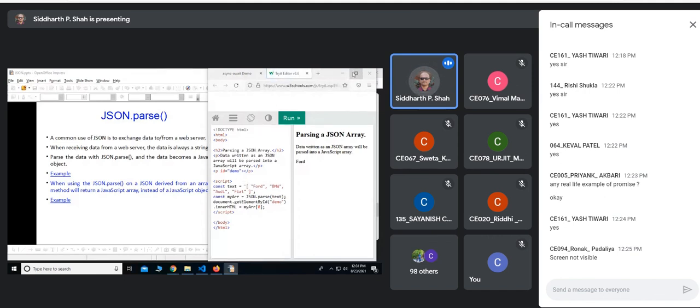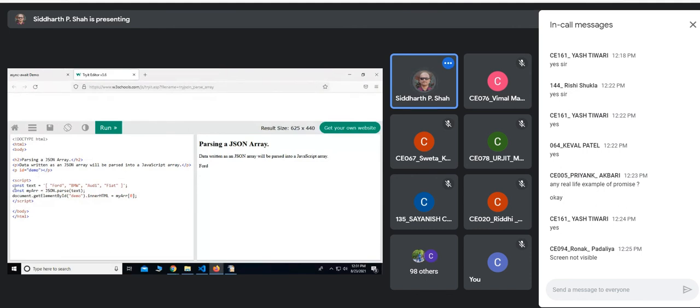So you can see that example here. Here you can see that this is one array and you are parsing this text, this array. And basically this is JSON array. Just a minute. What is this? Parsing a JSON array. So this is JSON array, which we are currently, we are not getting any data from the server. We are just putting it statically here, that this is some data. And I am parsing that data into JSON object. And then I am setting it. Only first element I am setting it. So you can see this is the first element.